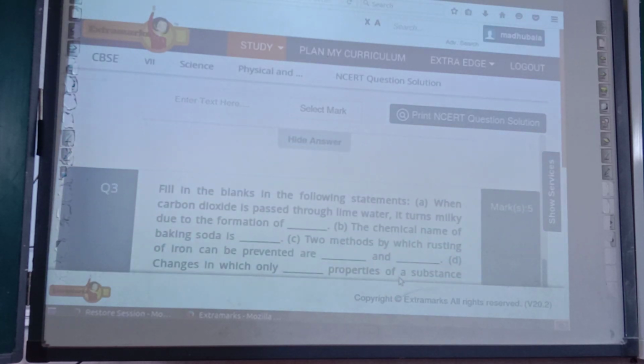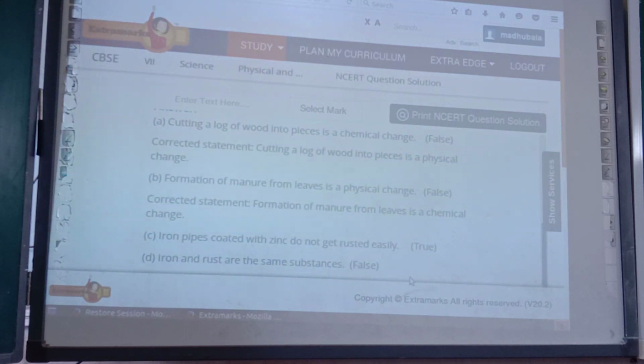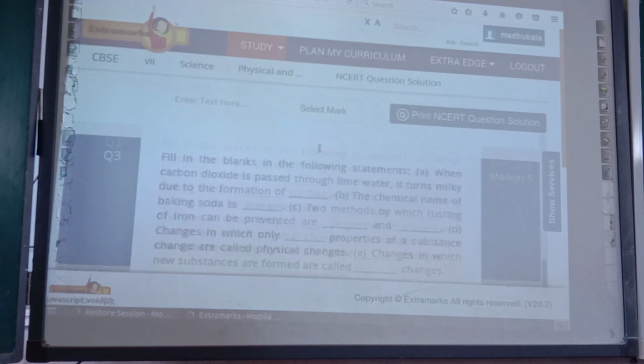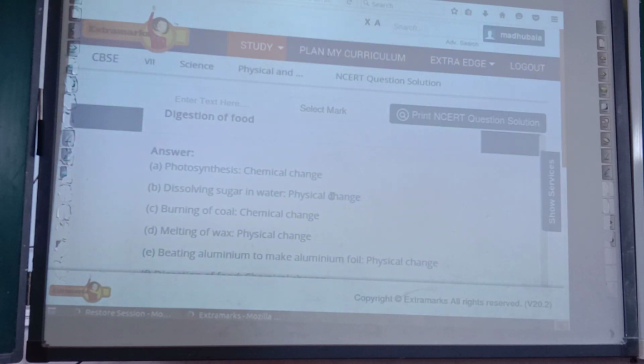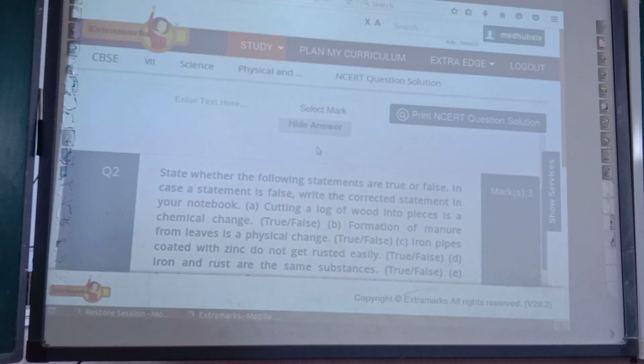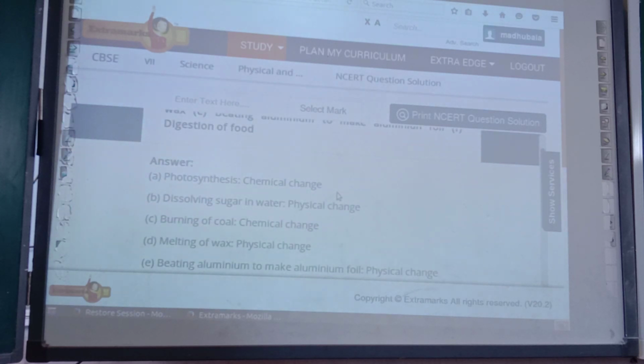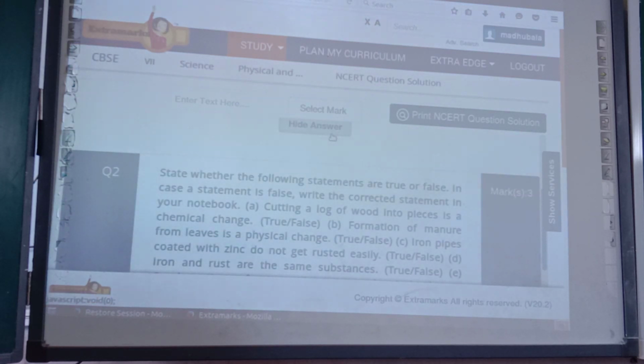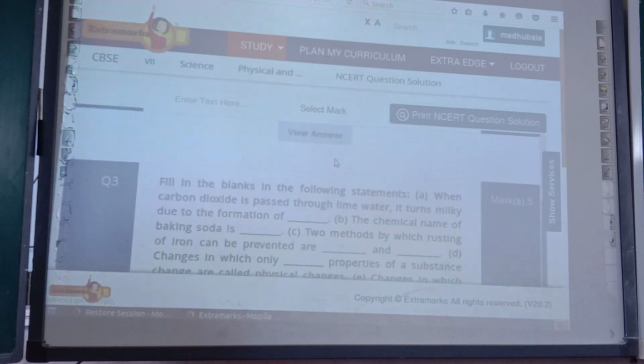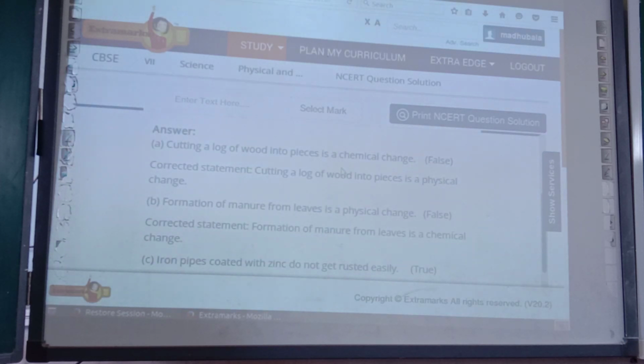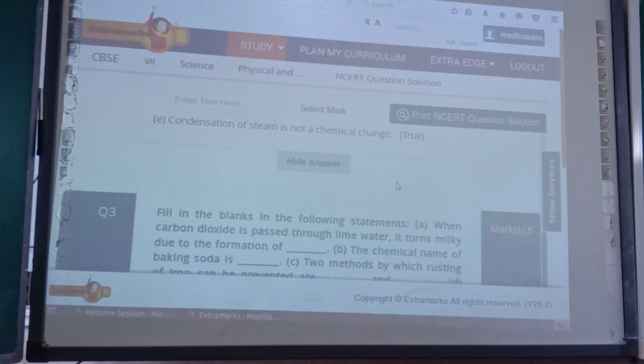False. Iron and rust are different substances. Now E. Condensation of steam is not a chemical change. Yes, it is true. Now fill in the blanks. Already I told you.